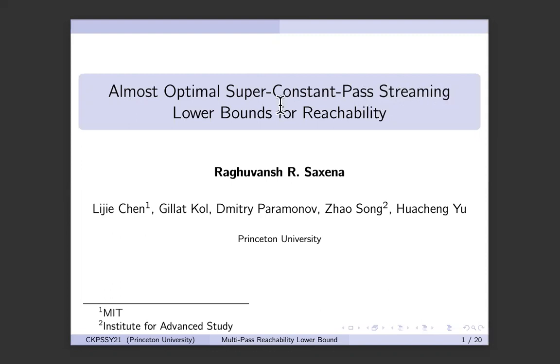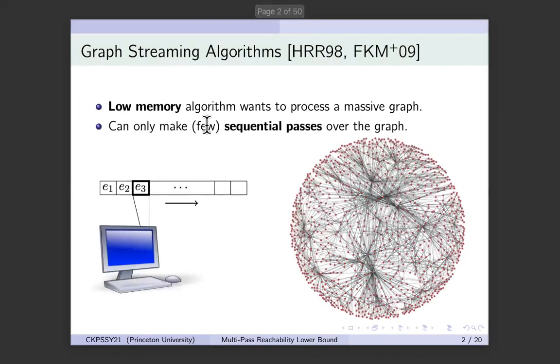The keywords you need to remember for this paper are streaming algorithms, multiple passes, and lower bounds. So let's see what these mean. I will be talking about streaming algorithms for graph problems. And the picture I want you to have in mind is that there is a massive graph, say all users on a social network, and we want to compute some function of this graph. Say we want to know what is the minimum cut in this graph.